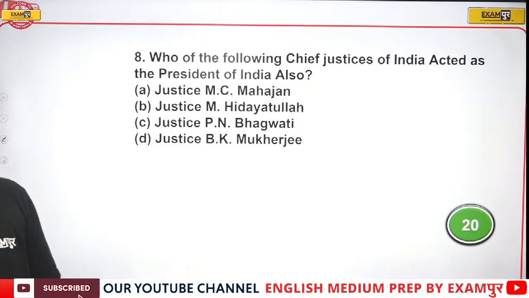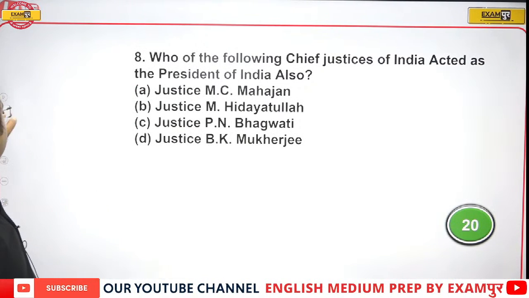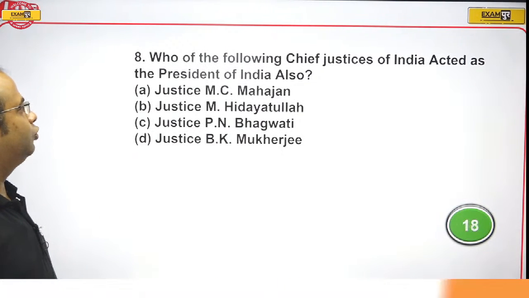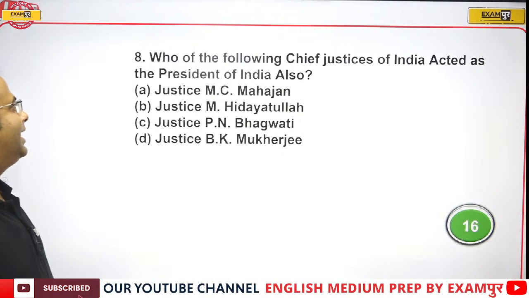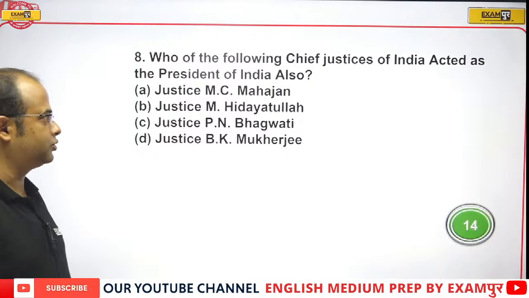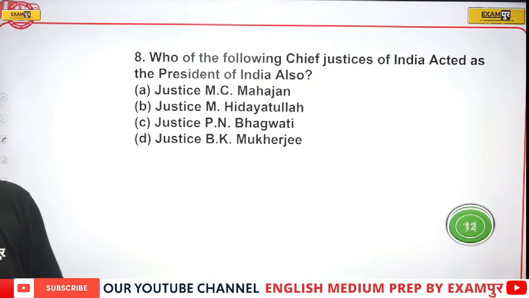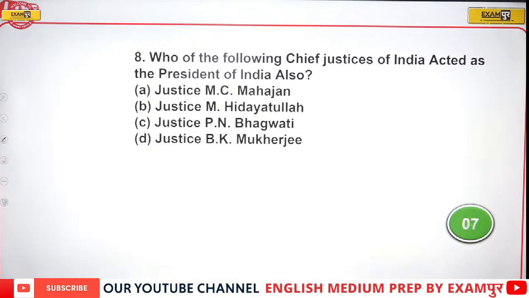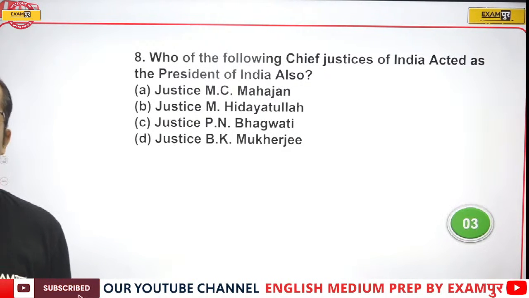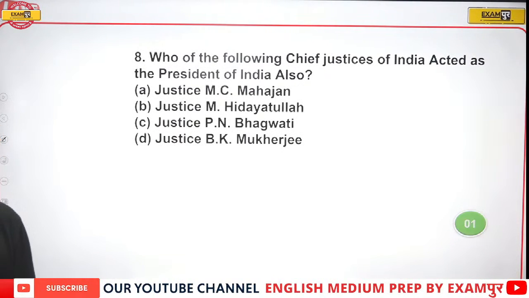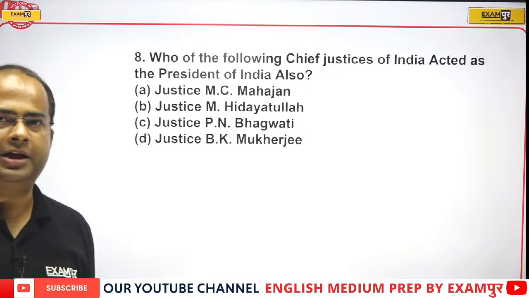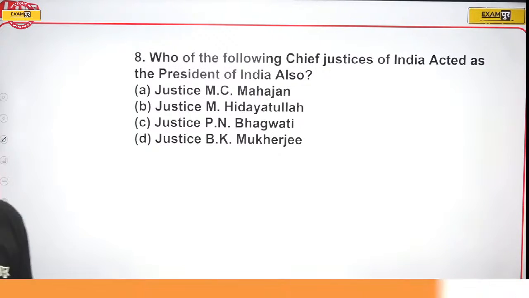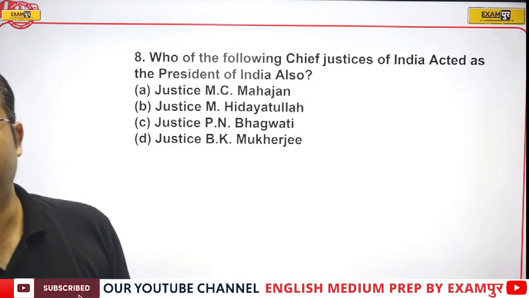Now, guys, let's move to the next question. Who among the following Chief Justice of India acted as the President of India also? So, which Chief Justice of India has acted as the President as well? Justice Mehar Chand Mahajan, Justice M. Hidayatullah, P. N. Bhagwati, or B. K. Mukherjee? Who has acted as the acting President of India, the only Chief Justice who has acted as the acting President of India.